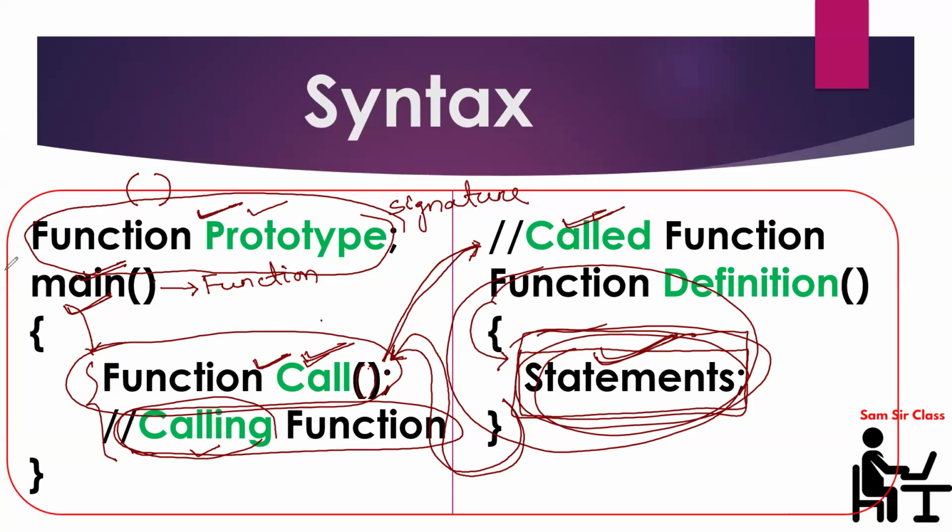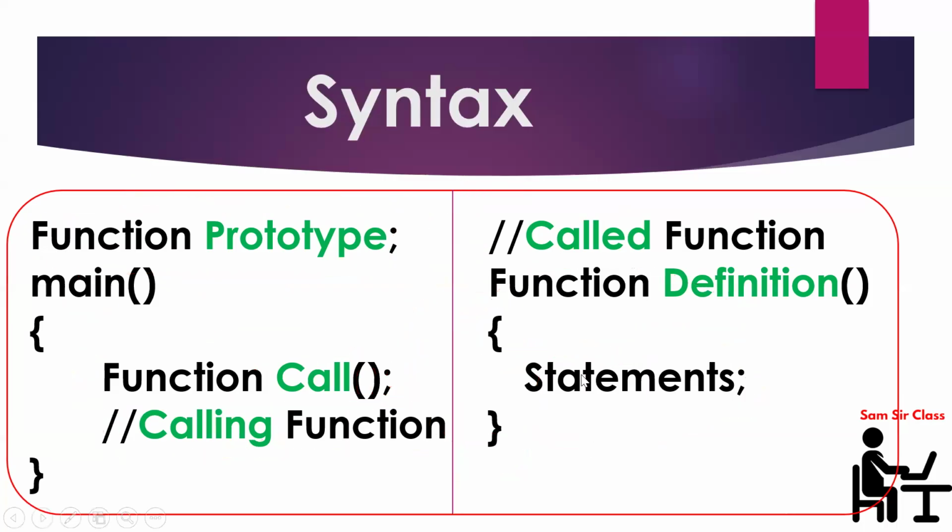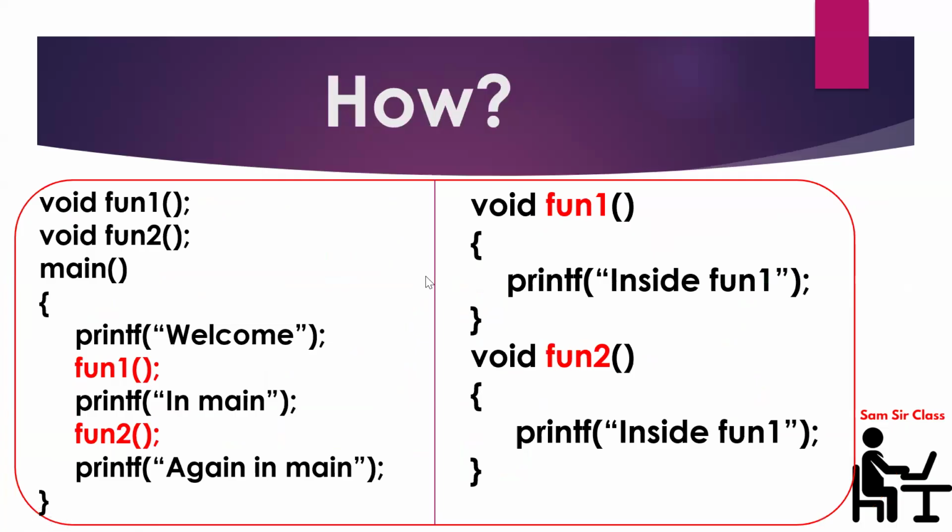Now, considering all these keywords, let us understand through an example how a function actually works. Just try to understand the flow of the execution. You have to enter the main function because a program always starts executing from the main function. Now you are entering the body of the main function. First, what do you get? One printf statement. So the first output is "welcome", because you are encountering a printf statement. After that, fun1 is a calling function, which means you are calling a function with its name.